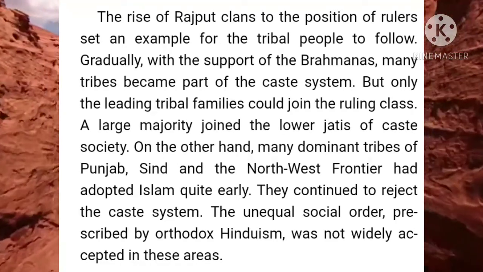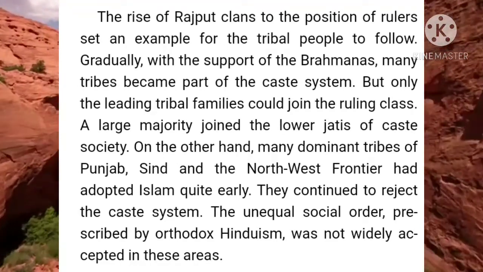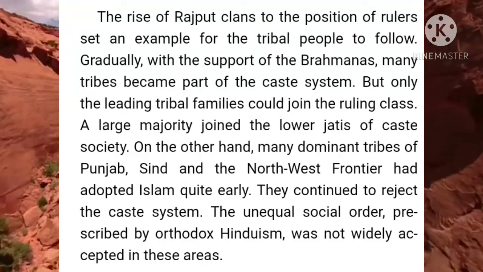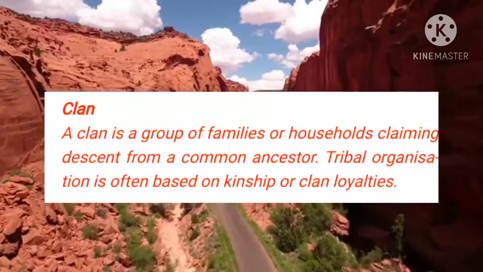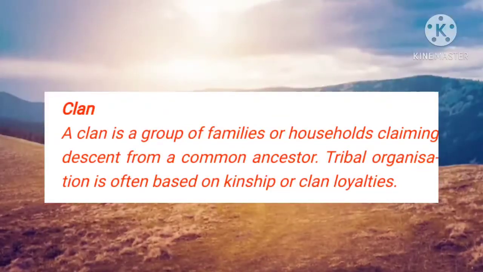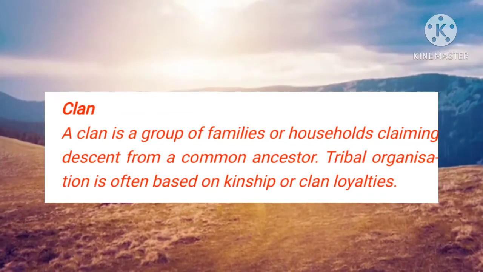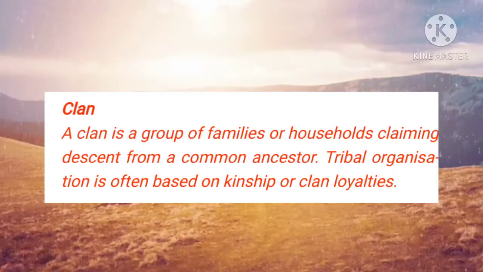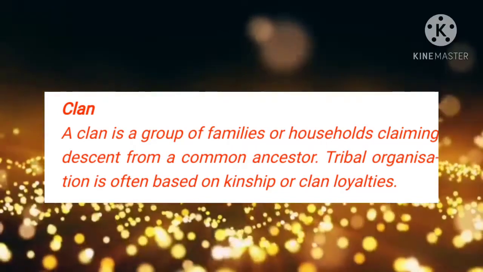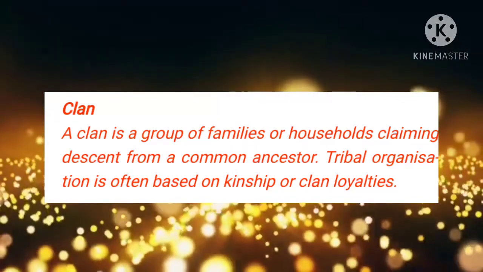The Gonds and Ahoms were two tribal groups who obtained powerful and independent kingdoms. Later they divided into many smaller clans under different chiefs. A clan is a group of families or households claiming descent from a common ancestor.